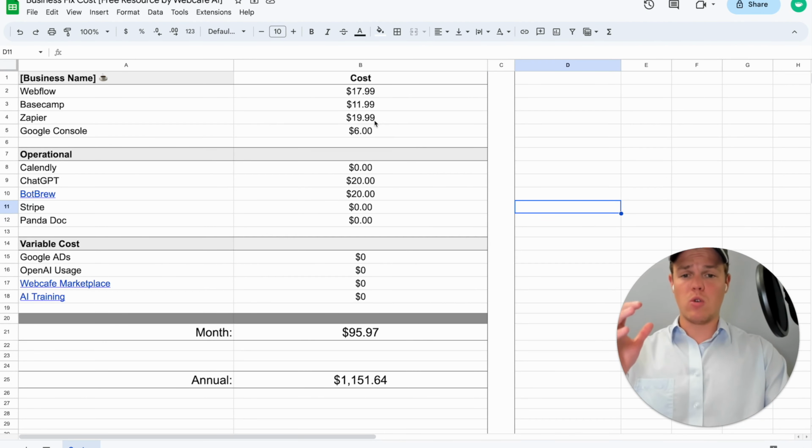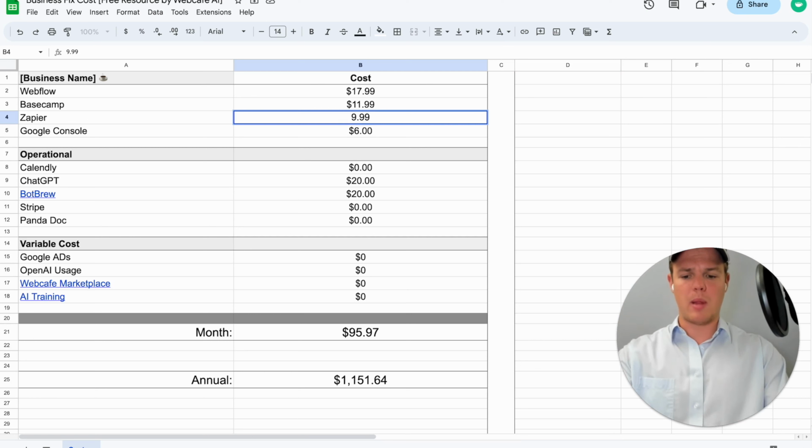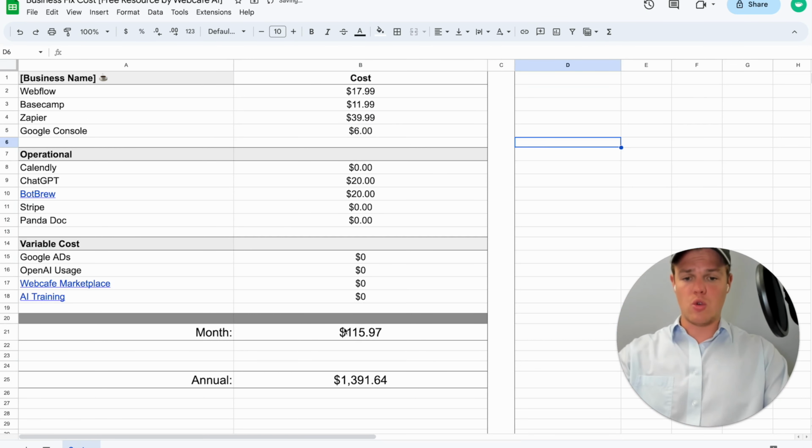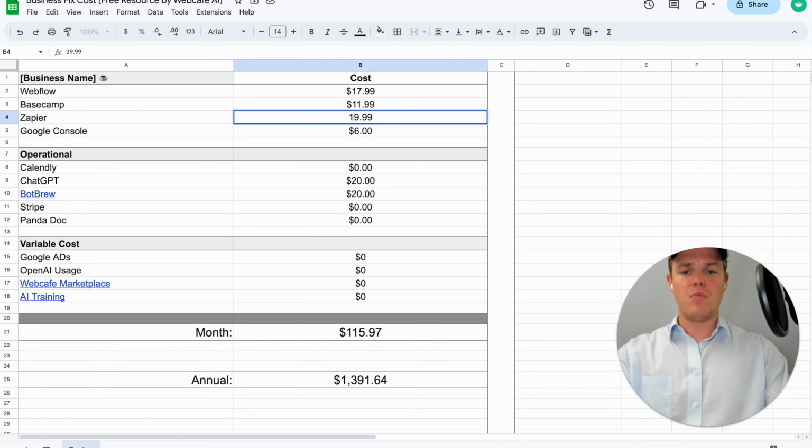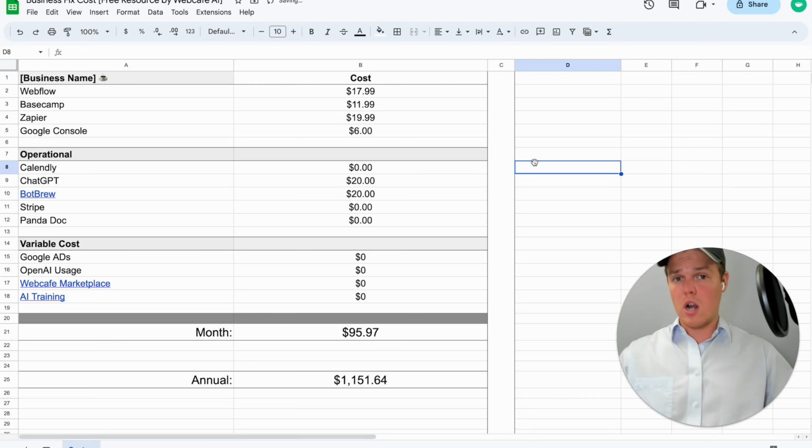Now, all these different rows you can edit. For example, let's say we increase our plan to 39. Now it comes down to, okay, we're spending $115 a month, and annually that would be 1.4K. Let's go ahead and bring that back down. So at a base level, if you wanted to start an AI automation agency and essentially know how much money you're going to be putting down a month, it's going to be $96. Annually, that's going to be 1,151. But to be honest with you, it's just going to be $96.